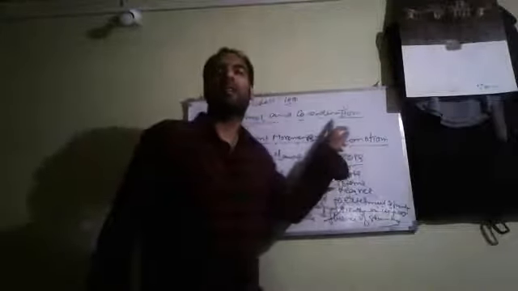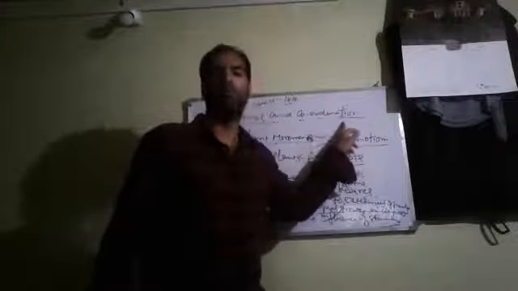You know that in the previous lecture we discussed what auxins are. Auxin is one type of plant hormone. The meristematic tissue present at the shoot tips, or we can say the stem tips, produces a hormone known as auxin.